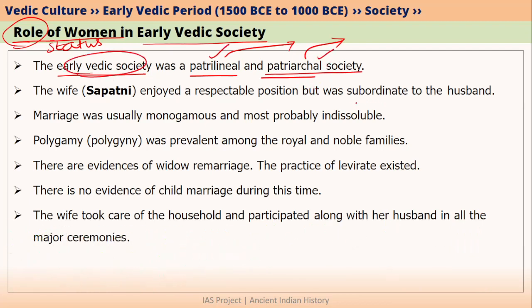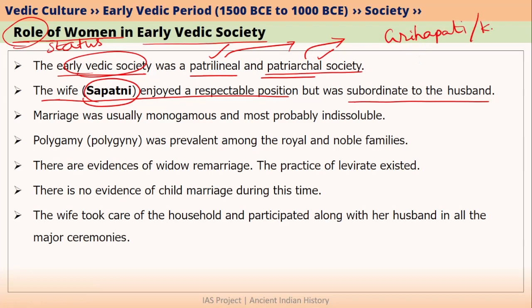That is why during this period, the wife was subordinate to the husband. However, we should note that the wife enjoyed a respectable position in the society. The wife was called as Sapatni, especially if she is the wife of the head of the household. We have called the head of the household as Grihapati or Kulapa, and his wife is called as Sapatni.